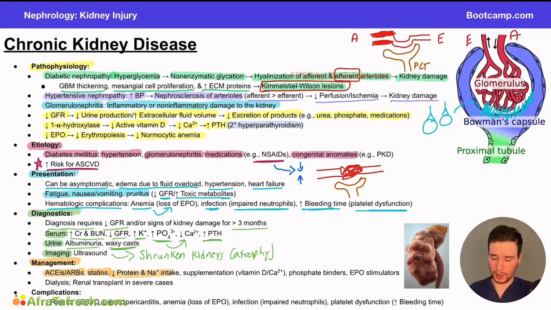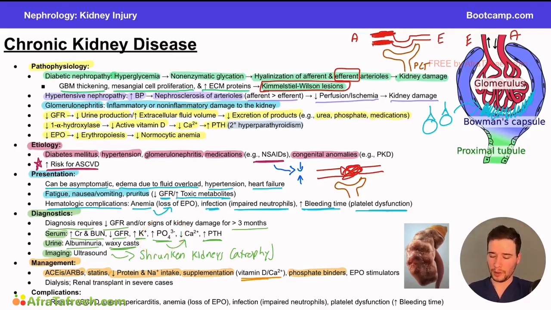We can encourage patients to decrease protein and sodium intake. Why? Because the body's already struggling to filter these molecules, right? So decreasing the intake of them helps the body with its ability to handle the load that it needs to actually filter. We can include things like supplementation, so vitamin D and calcium. We talked about multiple times already why patients have low vitamin D and low calcium levels. We can also include things like phosphate binders. And why is this helpful? Because the patients can develop a state of hyperphosphatemia because the kidneys are not filtering this molecule.